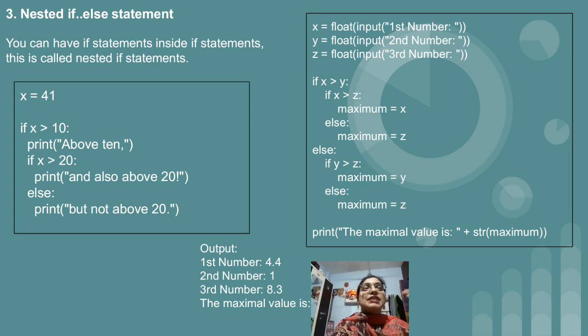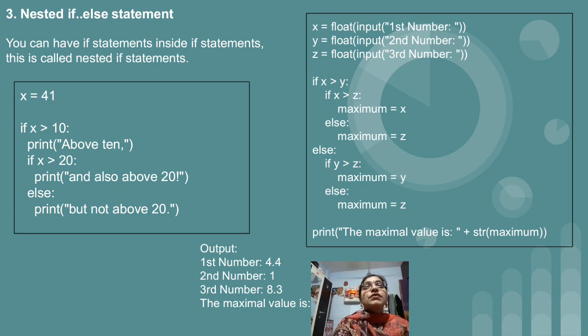There is again a second way. The second way is actually similar to C and C++ language. x equal to float of input of first number, which means the first three lines indicate that we have taken three inputs from the user. And as you all know, when we enter input in any programming language, it is in the form of a string, and we want to treat the xyz variables as floats. So this is the reason why we convert this string into float with the help of the float operator. This we have seen in the type conversion topic.